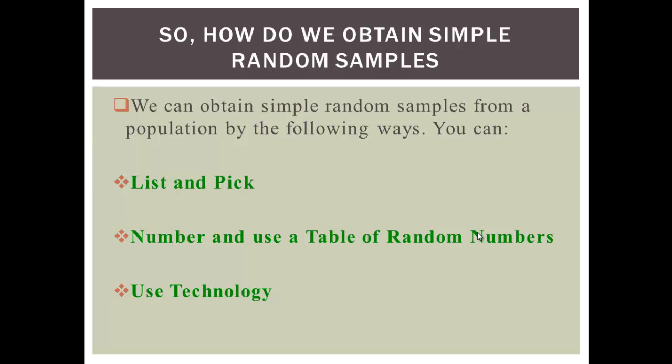Now, another way you can do it is to assign numbers to all the names. Maybe this student you give number 1, this student number 2, this name number 3, this name number 4, and you assign all these numbers for the 50 students, and you decide to use a table of random numbers. So you have a table of random numbers in front of you, you close your eyes and make a pick, like you just use your pen or pencil and mark a spot. It might be the 3rd row and the 5th column. Whatever that spot is, you begin to go from there.